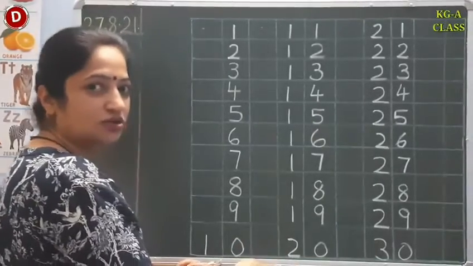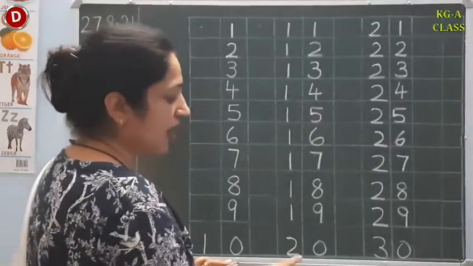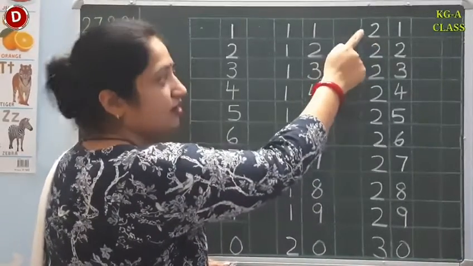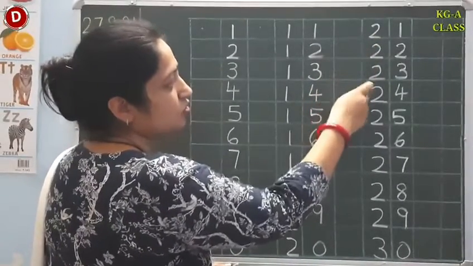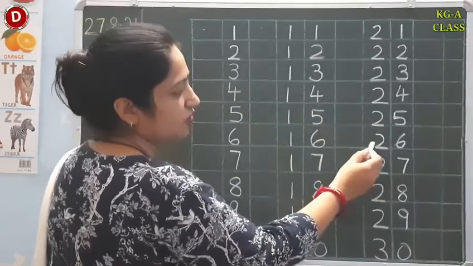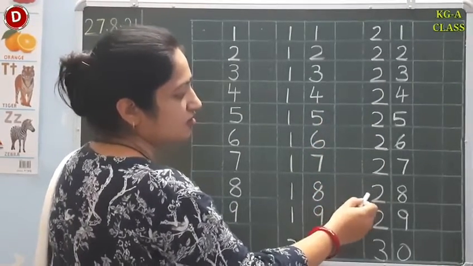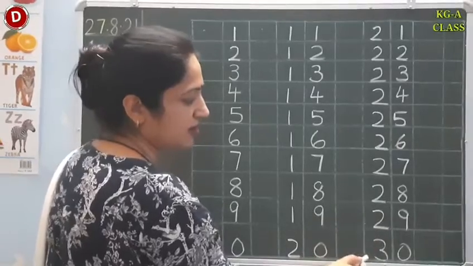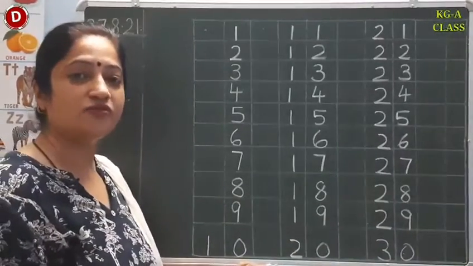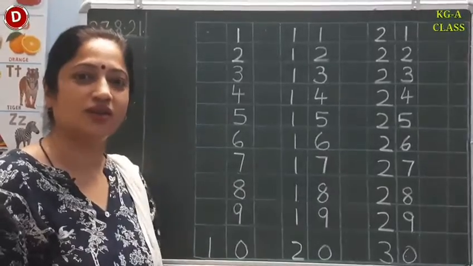2, 0, 20. Children, after 20 comes 21. Look here. 21, 22, 23, 24, 25, 26, 27, 28, 29, 30. Children, in this way you have to learn number counting 1 to 30.